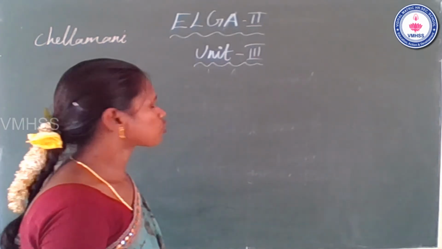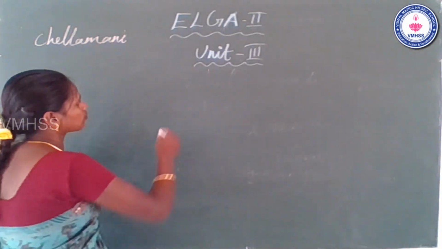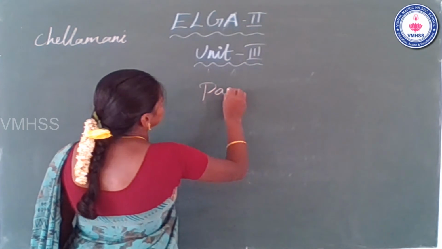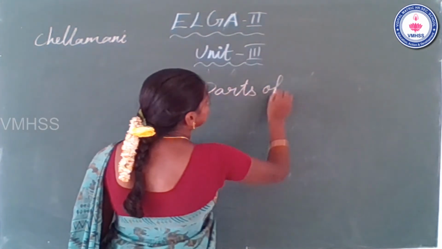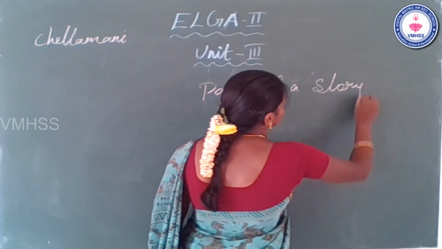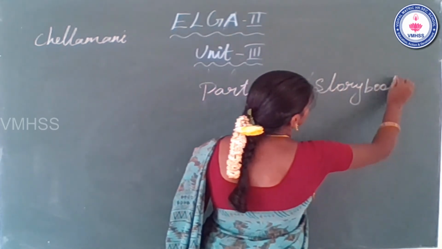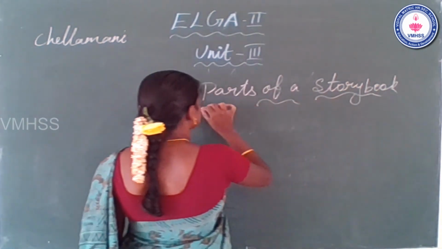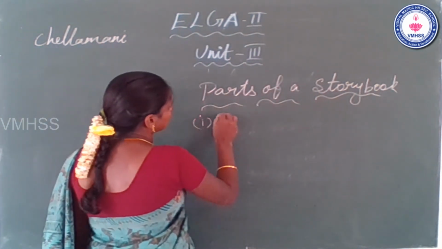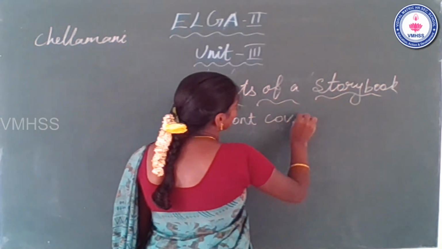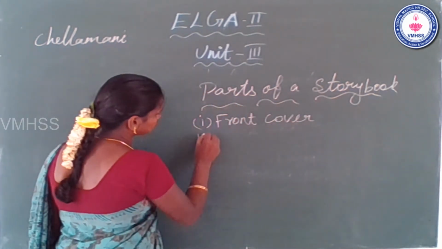What are the parts of a story book? There are 5. The first one is front cover. Second one is back cover.